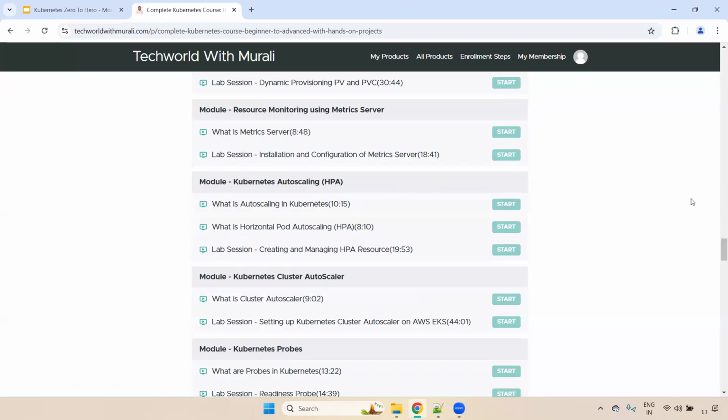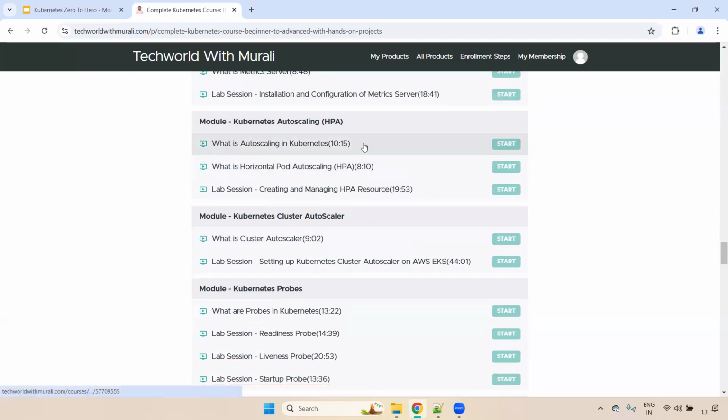The reason is that it depends on traffic. If you want to create pods automatically, then you will use this HPA. If you want this HPA to work, you should install the metric server. Okay, clear, right? Any questions now? Now you can come down, and here we saw the HPA part.